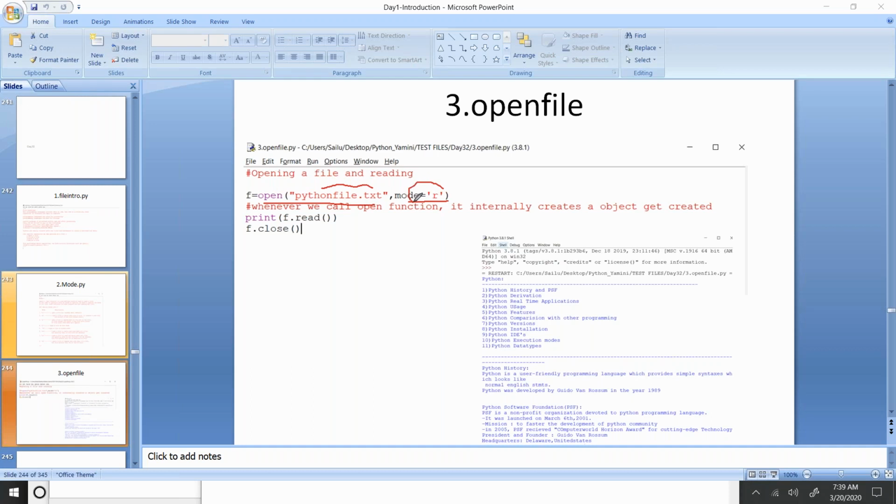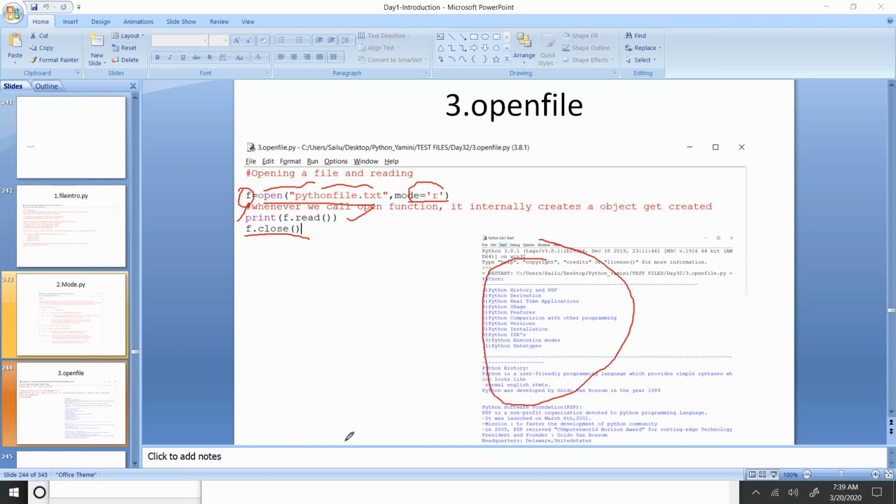Nothing but you will not have an option to write anything. You will not have an option to append anything. And I'm storing this data in the variable f. When you see print, wherever you stored the data, f dot read function to read the data. You can see the data got read. Now finally, once you finish your analysis, you have to close it. So f dot close. The system is going to close the file, so the memory will be released.